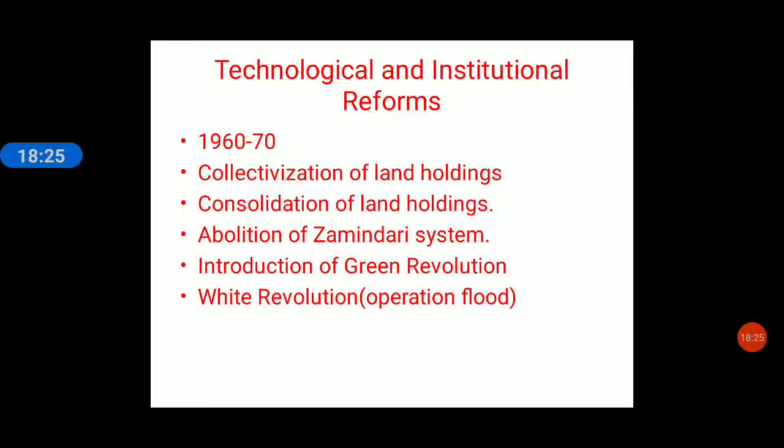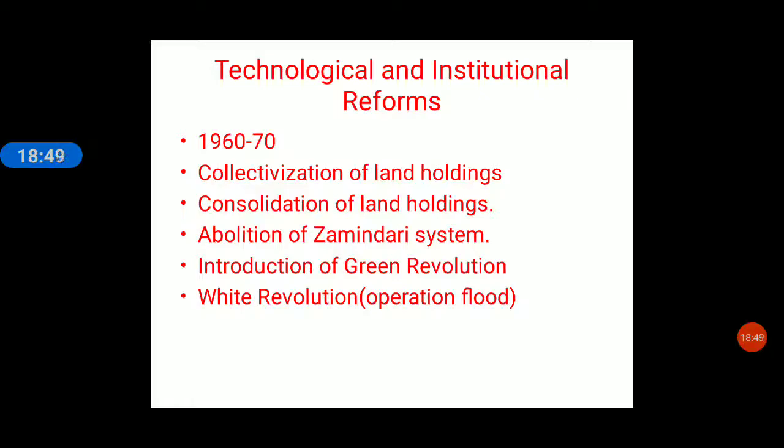Now, who is this tiller? The farmers who were tilling the land for more than 10 years. The land would be transferred to them. And this was abolition of zamindari system, land to the tiller, and a land ceiling program introduced by the government. Then introduction of Green Revolution.